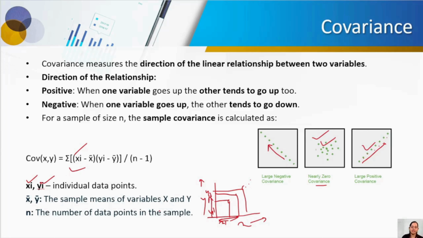So here xi and yi are nothing but your data points, right? Once you know everything, you will take the mean of all the x values, x mean, then the y mean, right? After that, you will take the difference between each x data point and the x mean, and each y data point and the y mean. Then you just need to multiply them, and before you divide by your sample size, you need to take the summation of all, because we are calculating for the total data points, right? That is how your covariance is calculated.